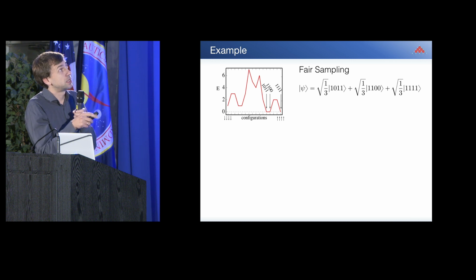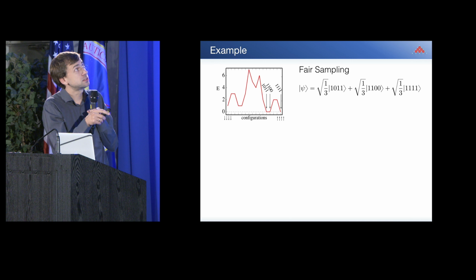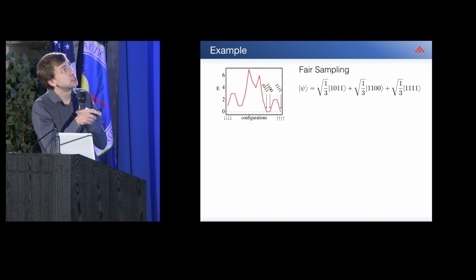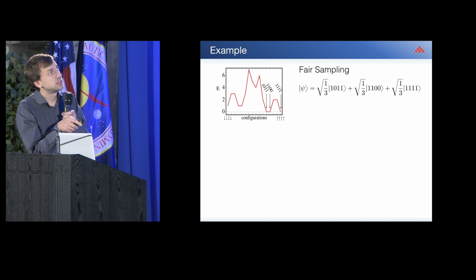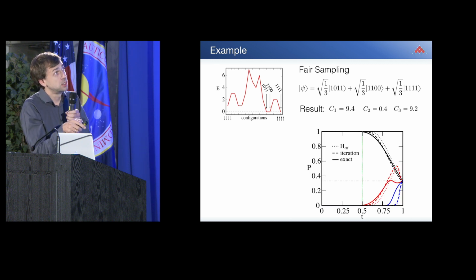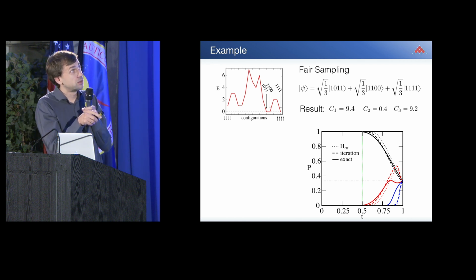So imagine my Hamiltonian with the degenerate ground states looks like this. So I have 3 configurations chosen. In this case, 1100, 11, and so on and so on. And what I want to achieve is, let's say, a fair situation, which means where I have just 1/3 probability for each of these configurations. If I then apply my effective Hamiltonian, I get out as a result 3 numbers for my constraints.